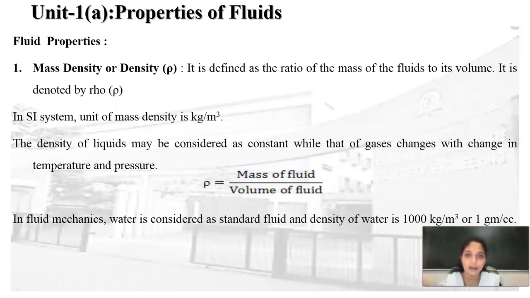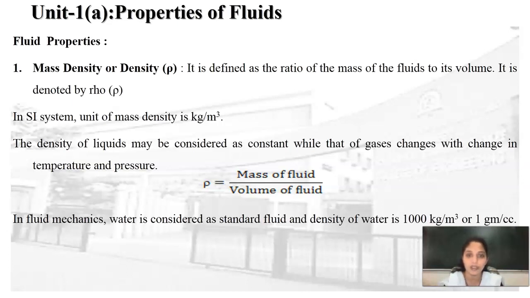Let us consider the example of hydraulic machines. In hydraulic machines, oil is used as a lubricant. Therefore, it is important to study the properties of the oil with changing temperature and pressure. Secondly, if we want to design any distribution system, then studying the properties of the fluid flowing through it is important. As well as in the construction of hydraulic structures, its effect on that structure is important, and therefore we are going to study the